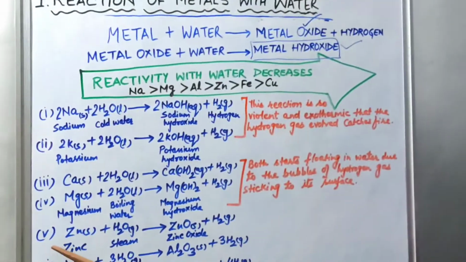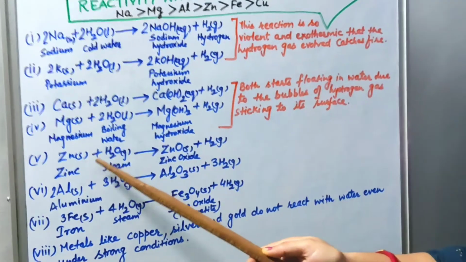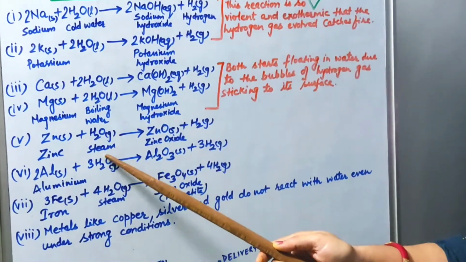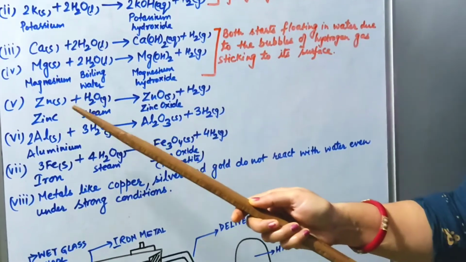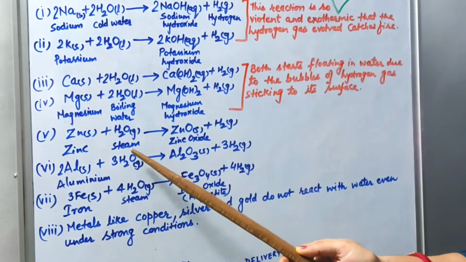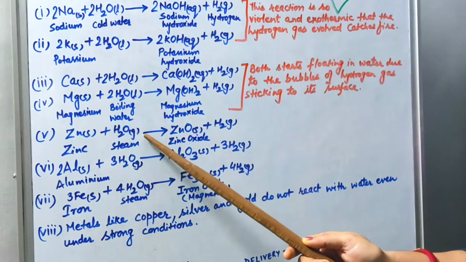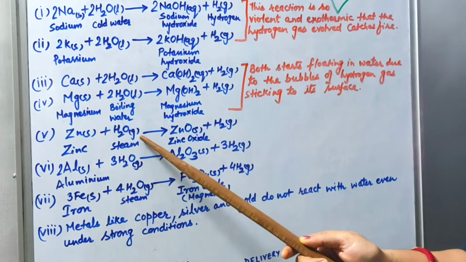Now moving on to the next reaction, that is zinc. Zinc metal has a tendency to react with steam, meaning it does not react with cold water or even boiling water, but it will react with steam. That's why children, the point to be noted here is that you have to mention the state of water in case of gaseous.